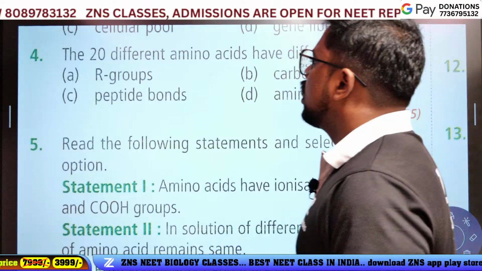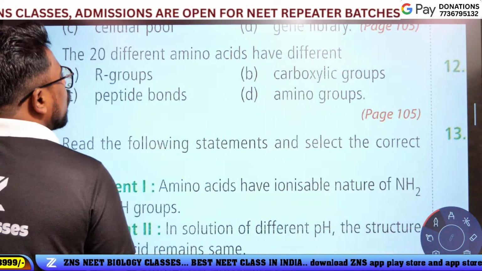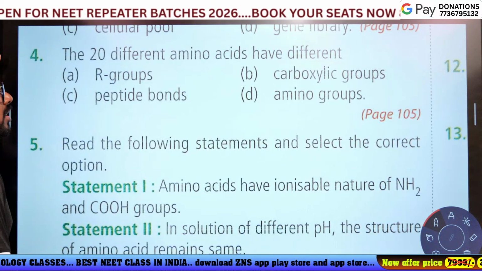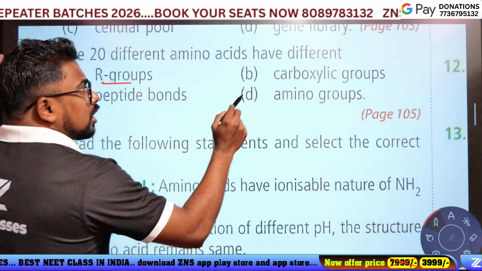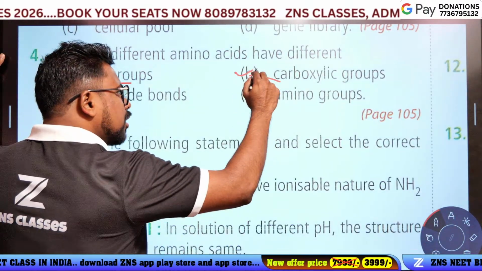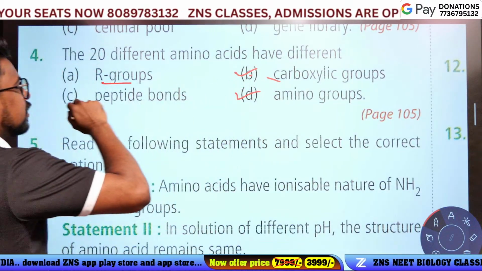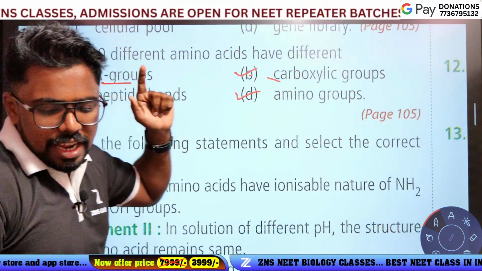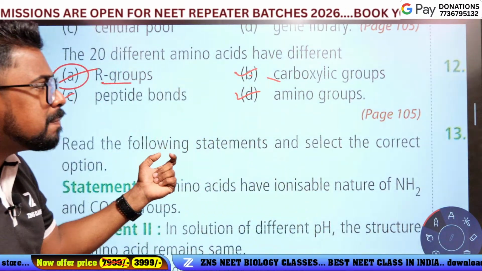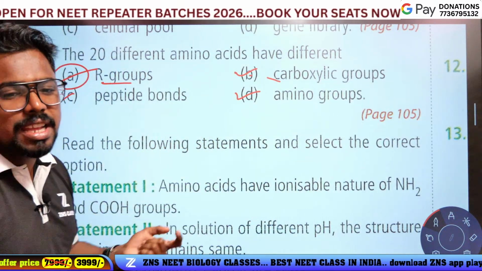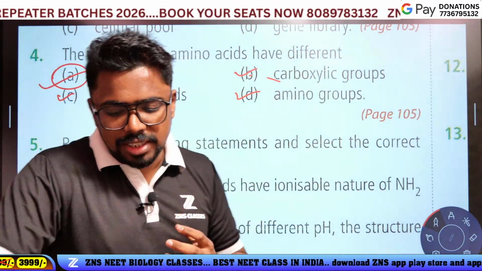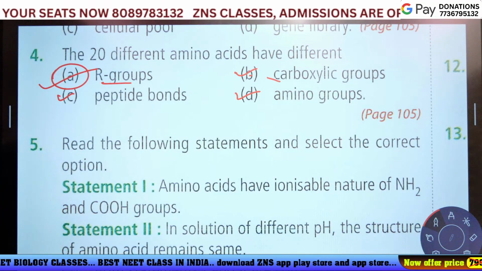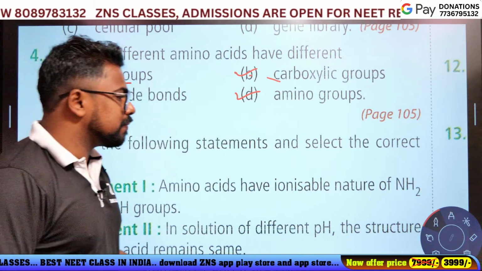Okay, next question. The 20 different amino acids have R group, carboxylic acid group. No, all are the same: the carboxylic acid group, the amino group and the peptide bond are the same, but the R groups are different. Option A is the answer. It's a very simple, basic level question. The 20 different amino acids have different R groups.